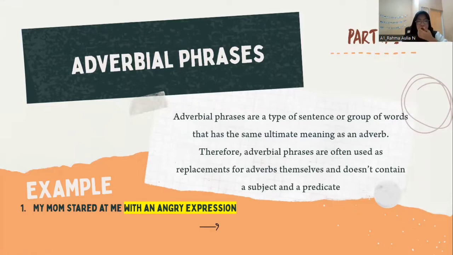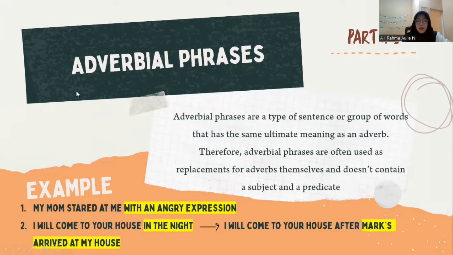For the example: "My mom stared at me with an angry expression." Here, "with an angry expression": "with" is a common expression always used in adverbial phrases, and "an angry expression" describes and modifies the word "stared".